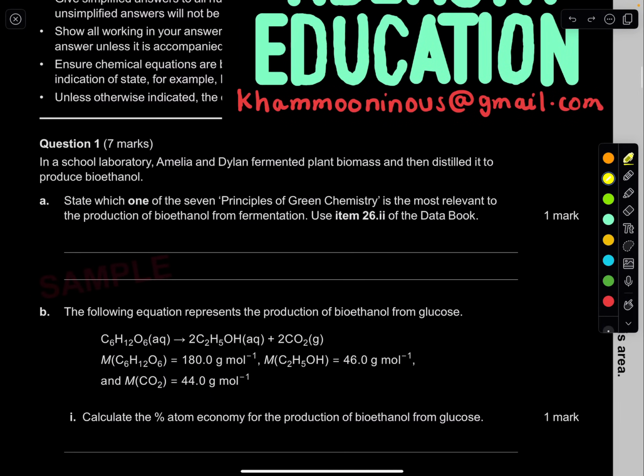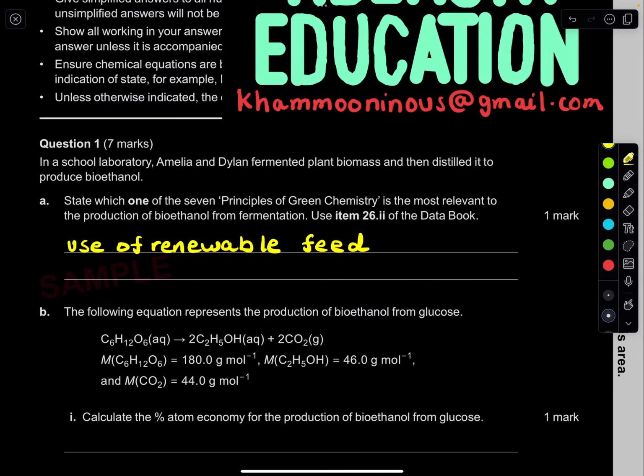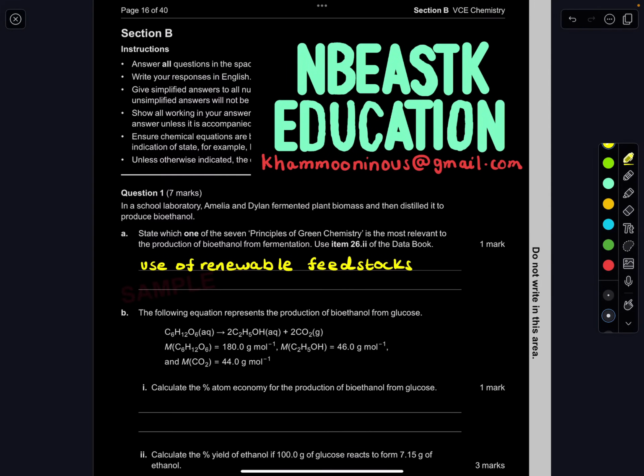Okay, so let me write it. I want to see the size. Normally it's 4. Yep. Use of renewable feedstocks. That is the first one. Perfect. I want to make it like 3 maybe.